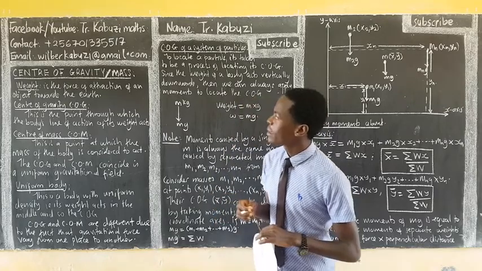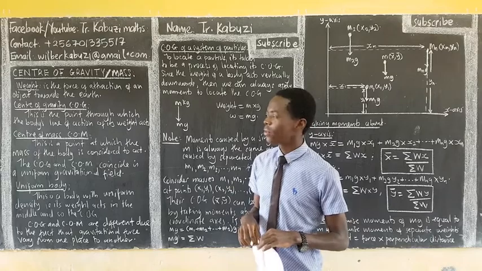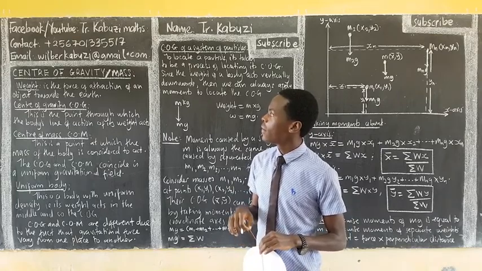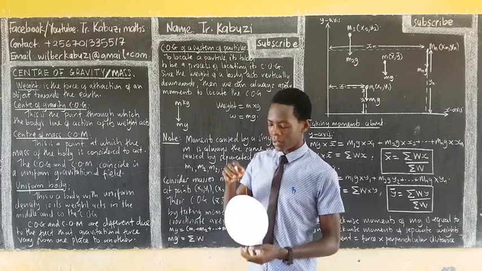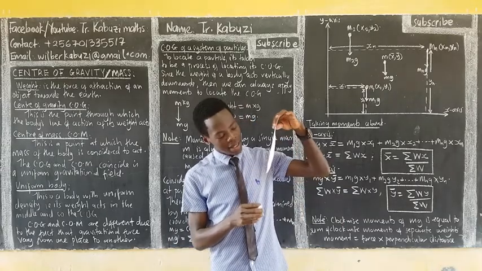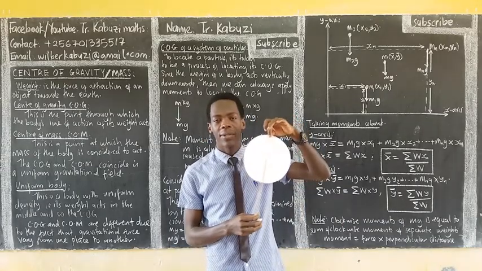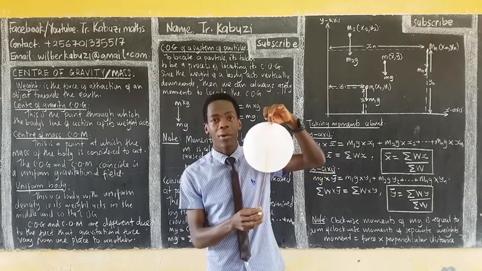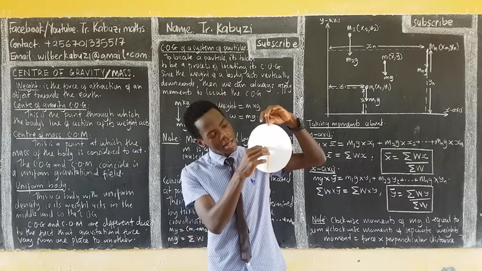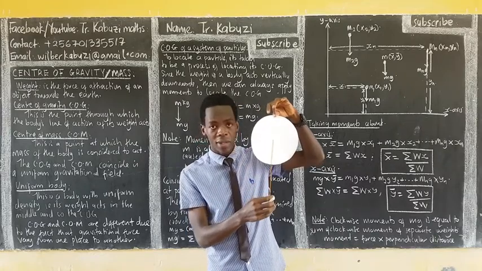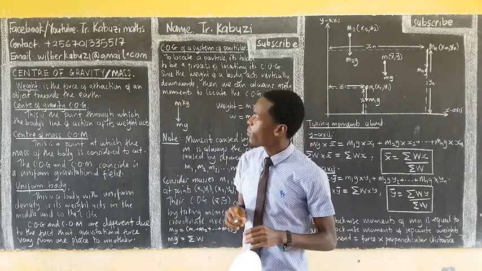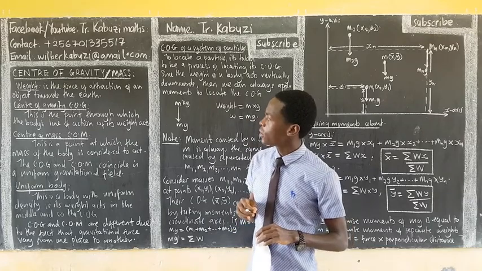So, we start with weight because you need to know what weight is before we come to the center of gravity. Weight is the force of attraction of an object towards the earth. So if I have this as my body, weight is always acting like that. This is the force of attraction towards the earth, and that's what we call weight. Weight is always acting vertically downwards.